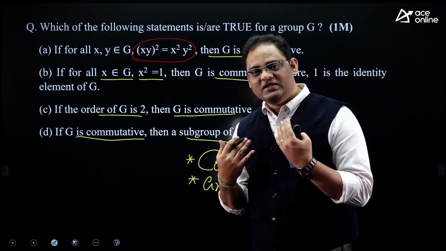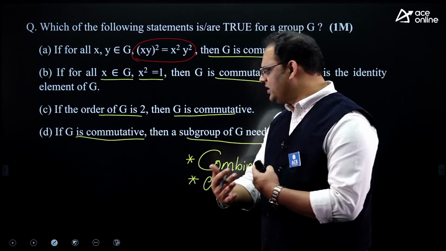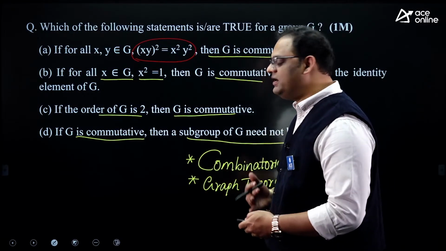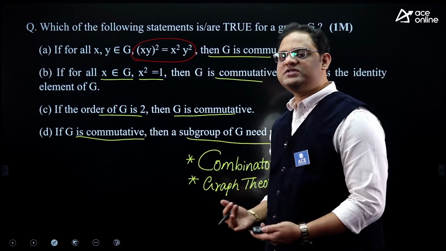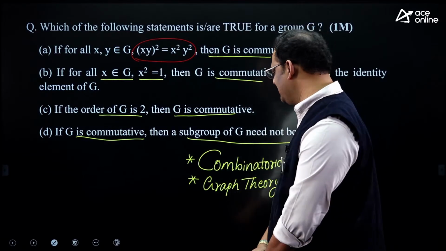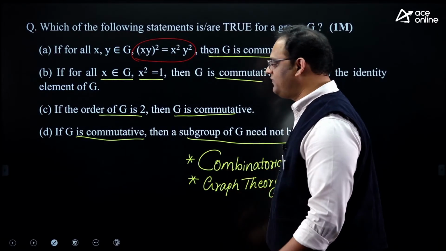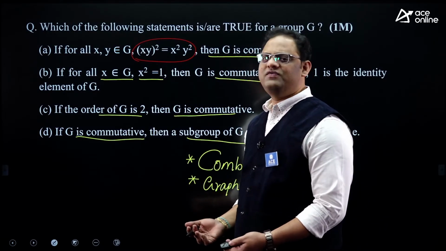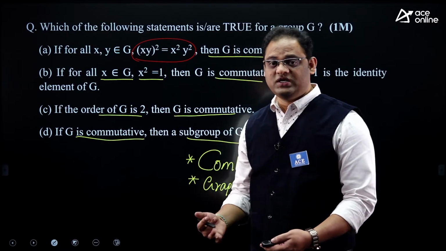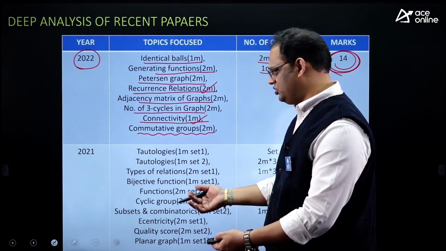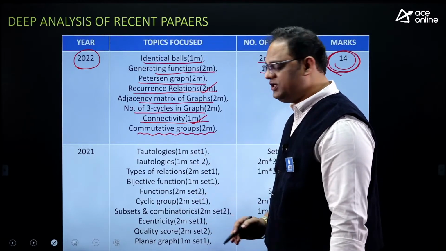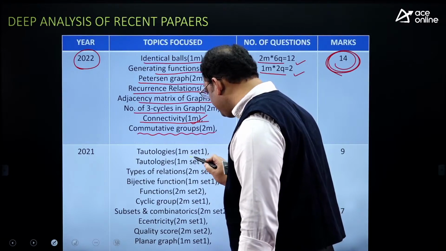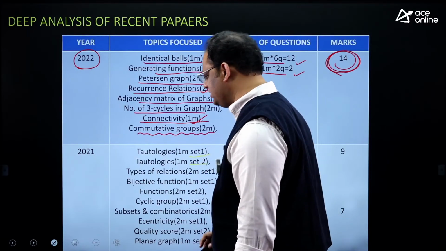So when you are making the strategy plan, yes, you can go for a standard strategy, that's okay. But according to the exam, at runtime, you need to change your strategy also. I hope you got my point. So all questions came from these 2 areas, and every year we can standardly expect a question from first order logic, that is the first unit. Let me show the 21 paper. If you see the 21 paper, in both set 1 and set 2, you observe this.